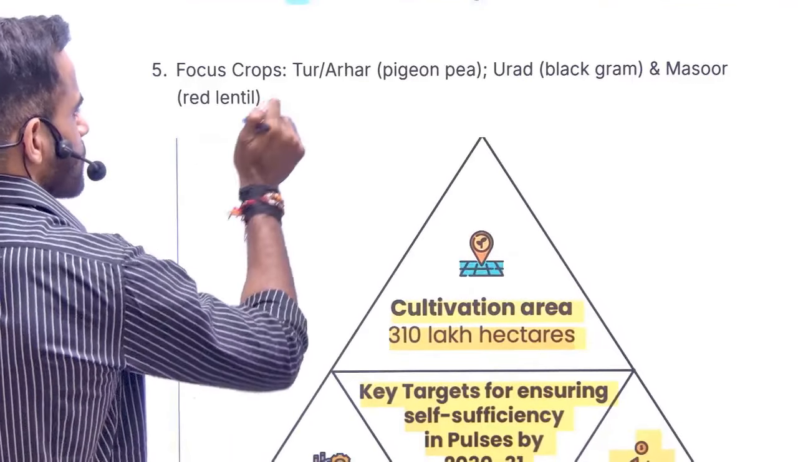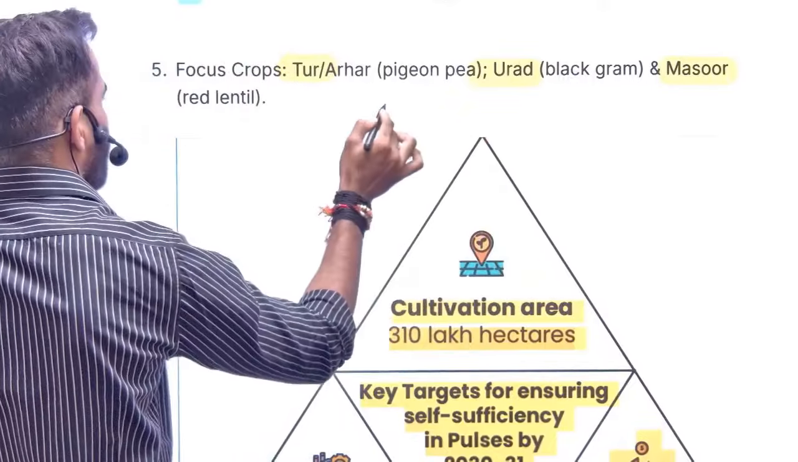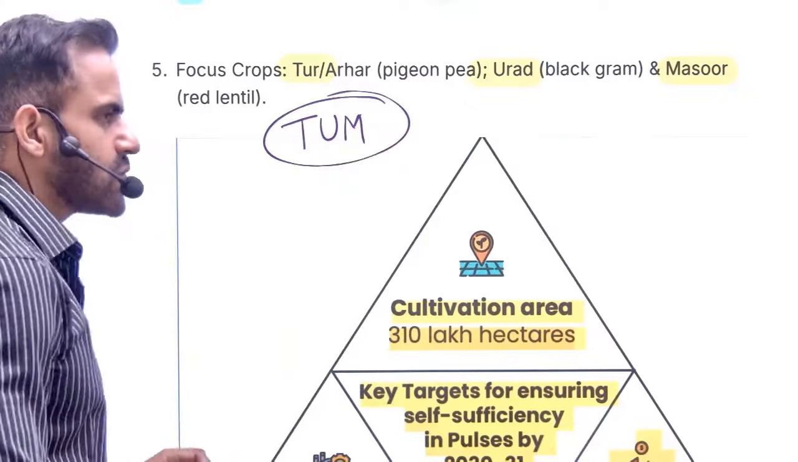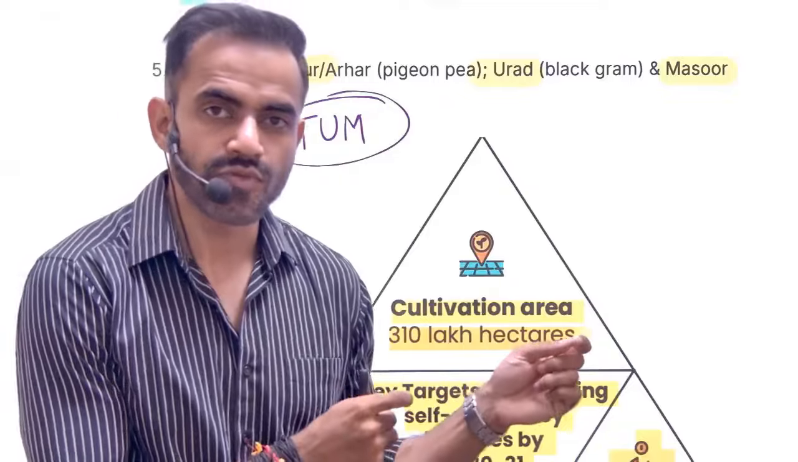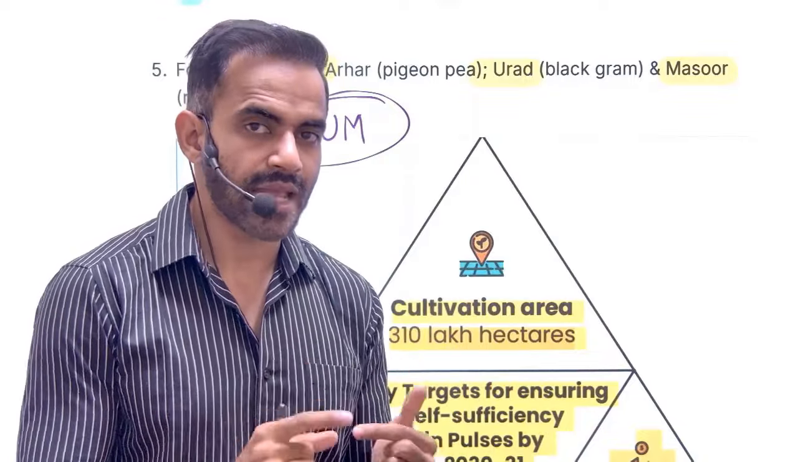So three focus crops are there: tur, urad, and masoor. Just remember TUM. Examiner can confuse you by giving other names. For example, instead of masoor, examiner can give you the name of moong. So you need to remember this. This is something which examiner can play with.